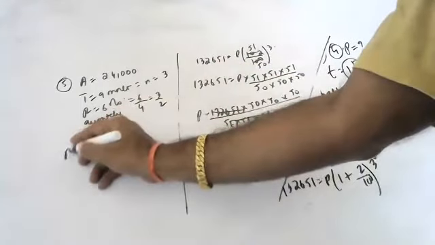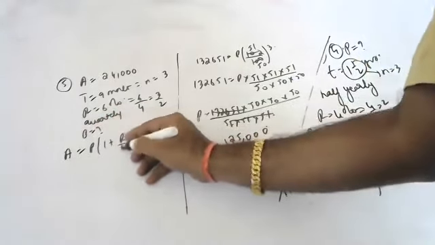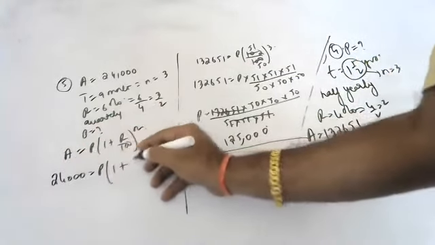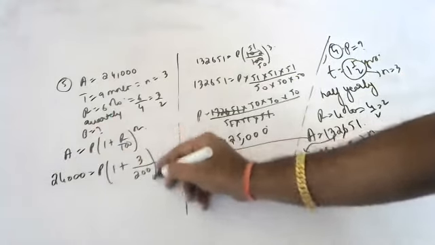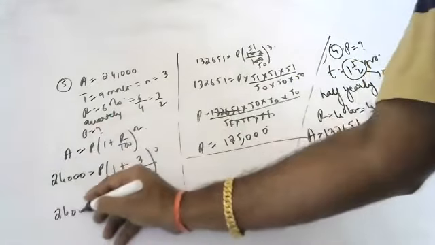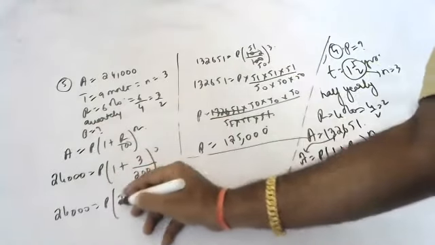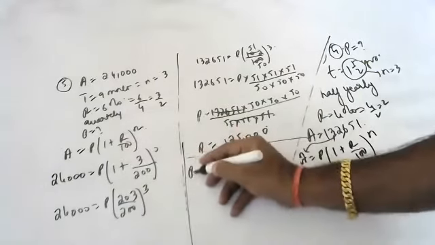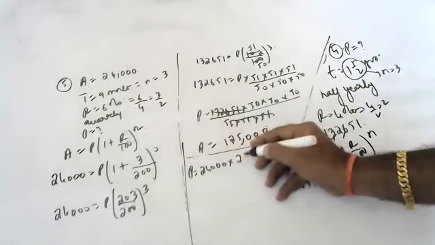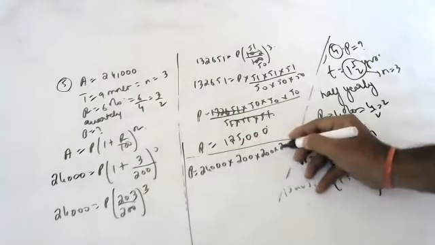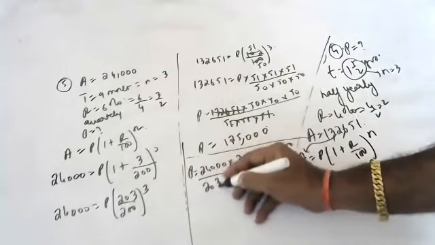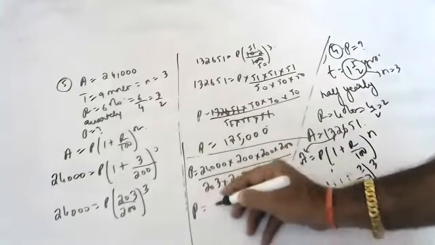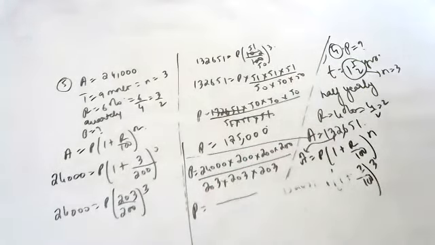So tell me, amount is equal to. Sir, amount is equal to 24,000 is equal to P into 1 plus 3 by 200 whole to the power of 3. P into 203 by 200 whole to the power of 3. So P is equal to 24,000 into 200 into 200 into 200 by 203 into 203 into 203. So the principal will be around how much?